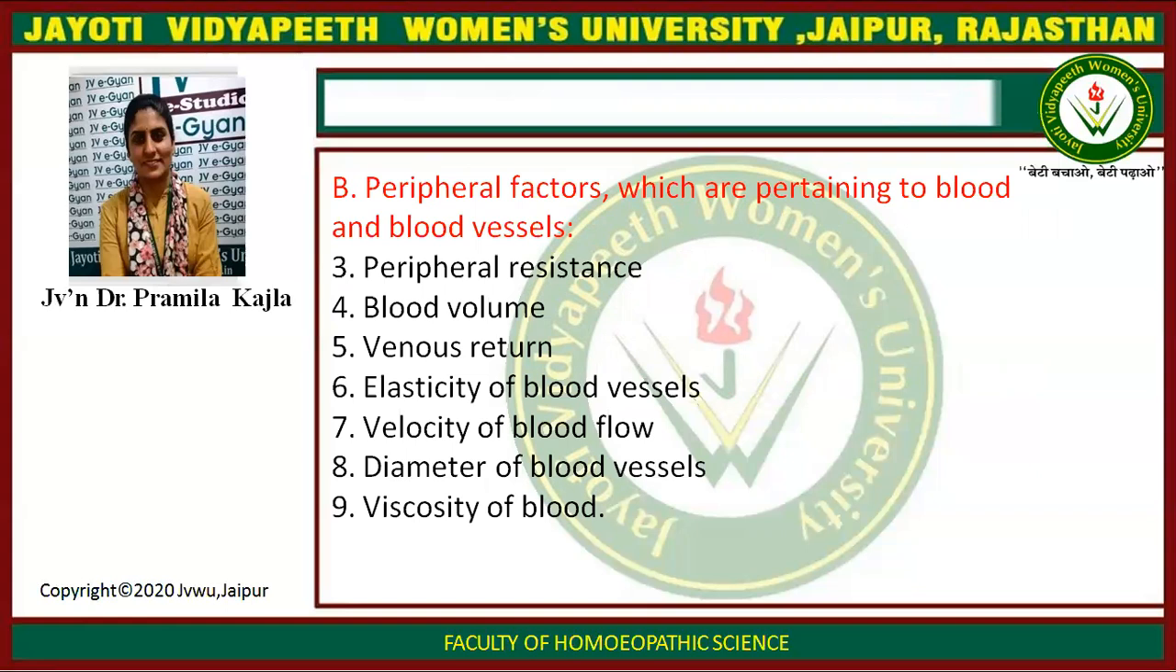Third, peripheral resistance. Fourth, blood volume. Fifth, venous return. Sixth, elasticity of blood vessels. Seventh, velocity of blood flow. Eighth, diameter of blood vessels. And last one, ninth, is viscosity of blood.